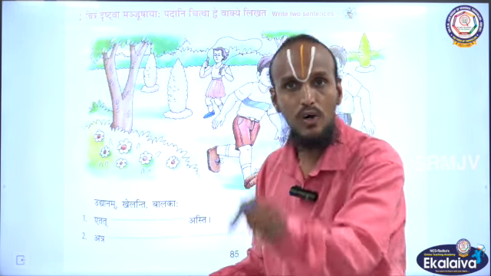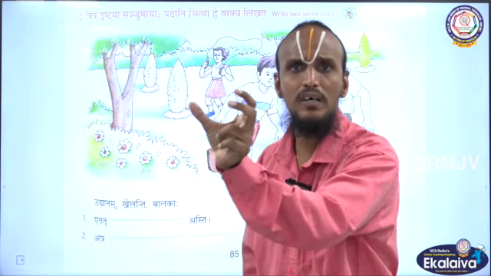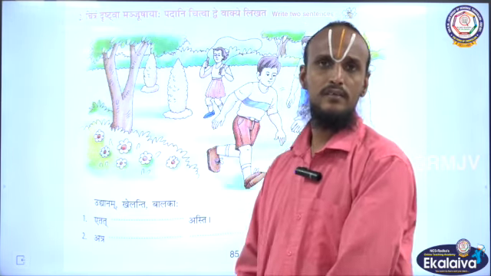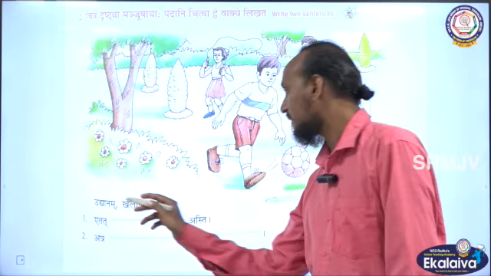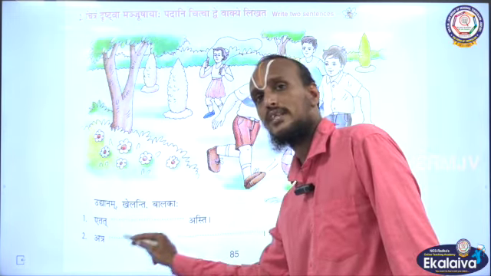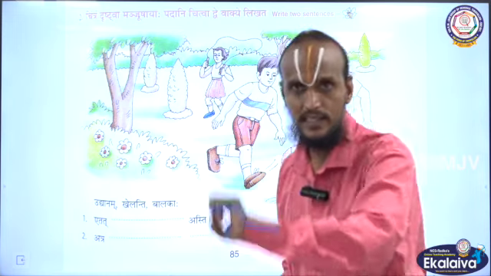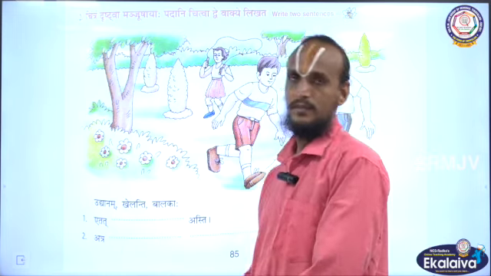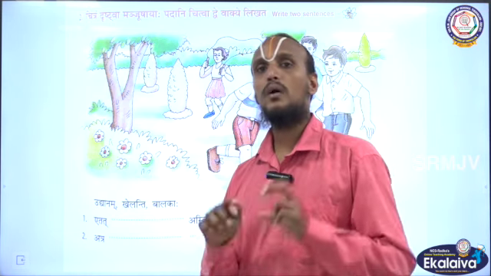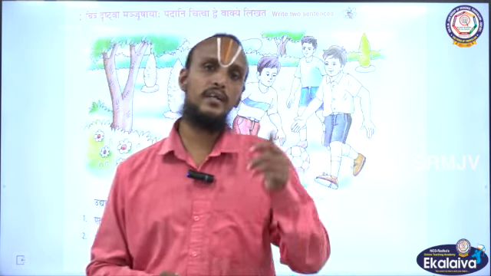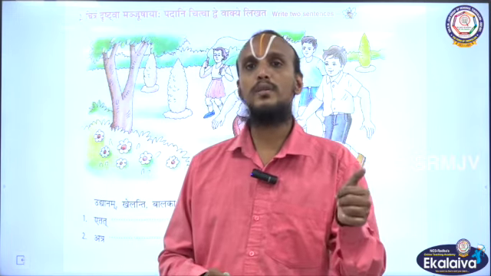Atra means in the garden. What the action is happening? Boys are playing, right? You can easily write that. Atra, sorry, here the boys are playing. You write in Sanskrit by using these words. Okay, children? Will you do that? What you have to do is, after doing this homework, take a photocopy, send it to me through WhatsApp.